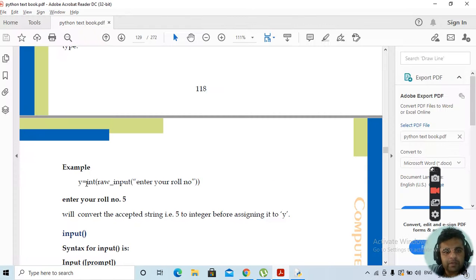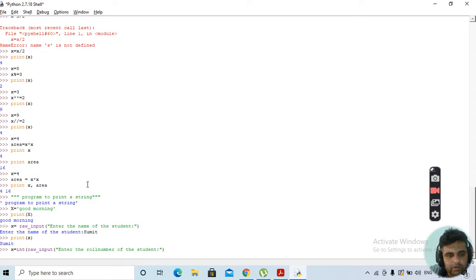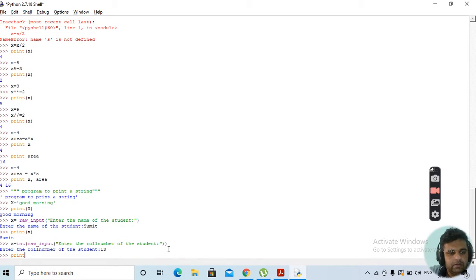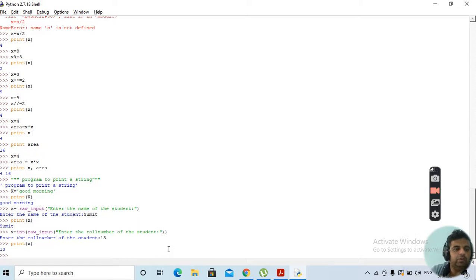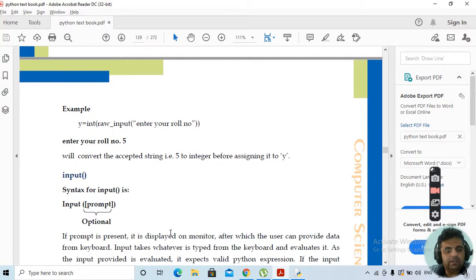Then what is left over here? We do not close the braces because two opening brackets are there. We are supposed to end it. If we write this, it will be giving you 13. This is how all the input is to be prompted from the keyboard. Clear? This is all the things to be done.